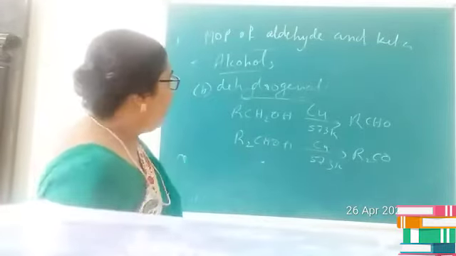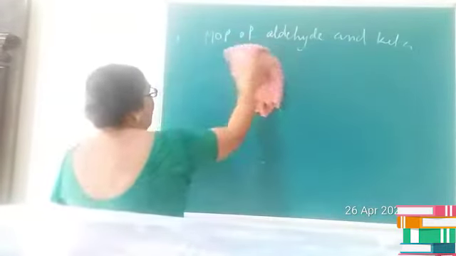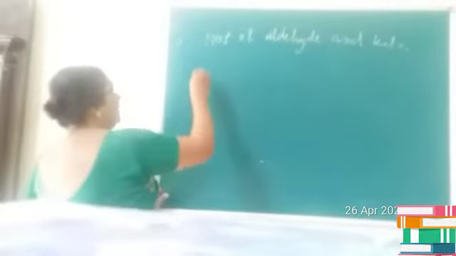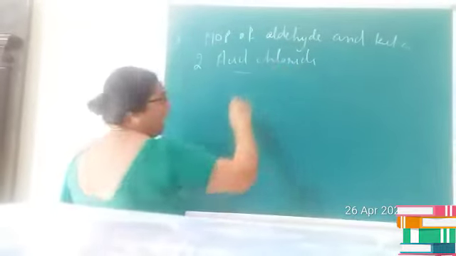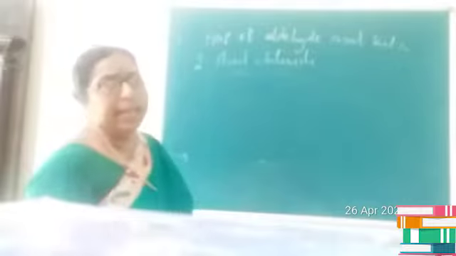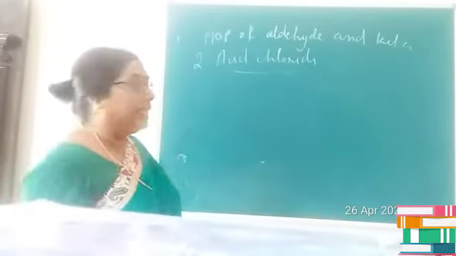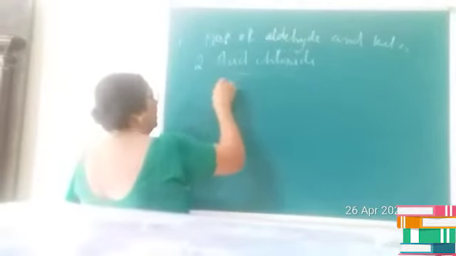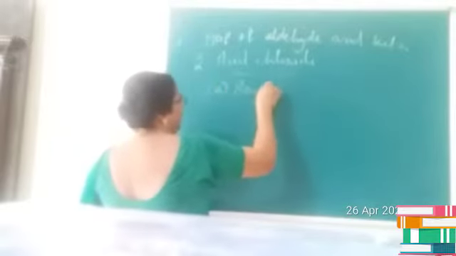Okay, now let us consider the second method, that is from acid chloride. Here, the preparation of aldehyde from acid chloride is termed Rosenmund's reduction. So first let us study Rosenmund's reduction.